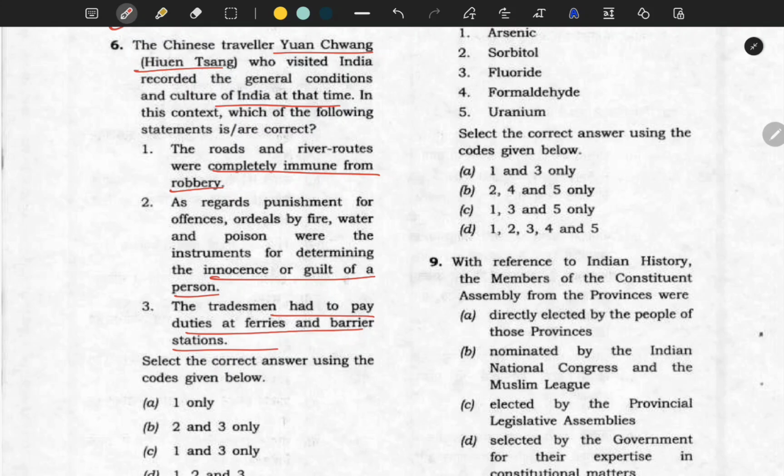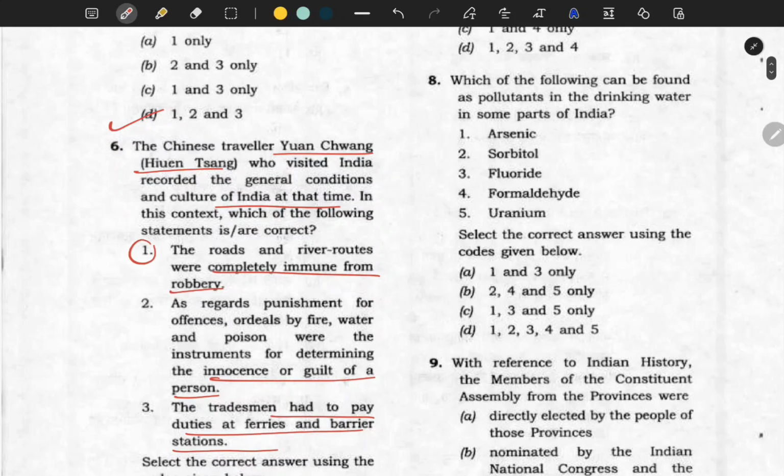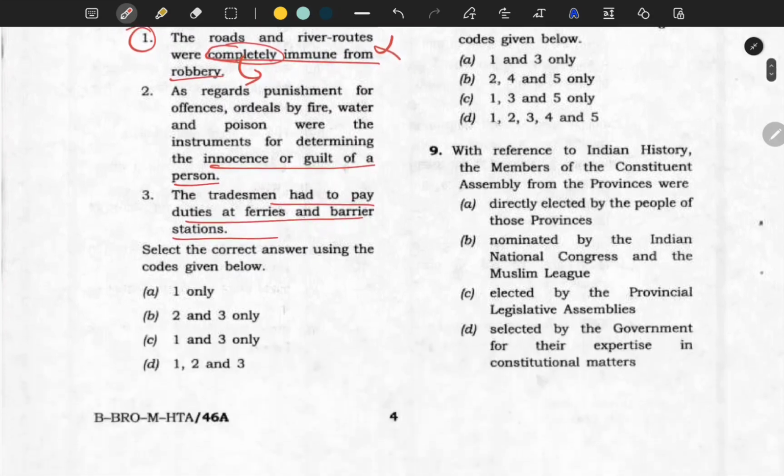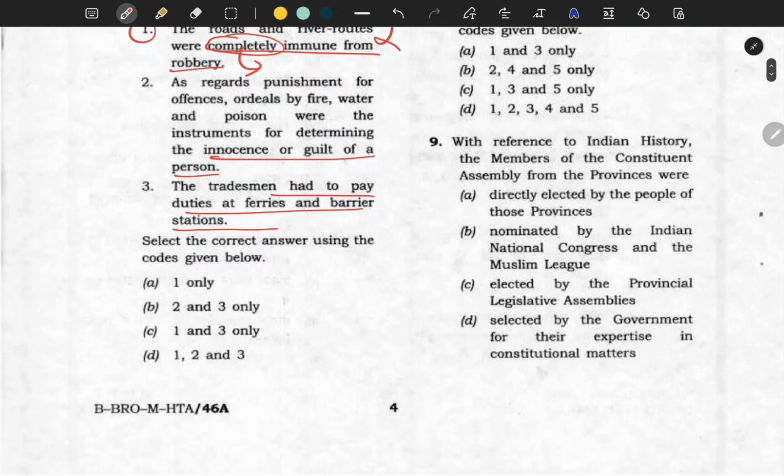Now these types of questions will require your logic and common sense. If you see statement 1, they are saying the roads were completely immune from robbery. Completely is a very extreme word. If even one robbery occurred during that time, it makes this statement totally wrong. So on that logic, I am considering this statement as wrong. Let me eliminate the options.